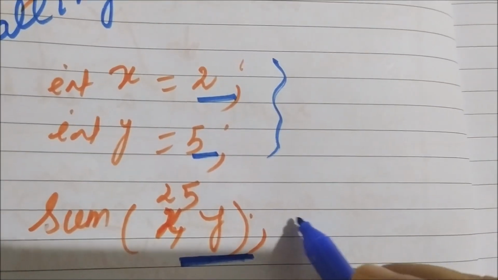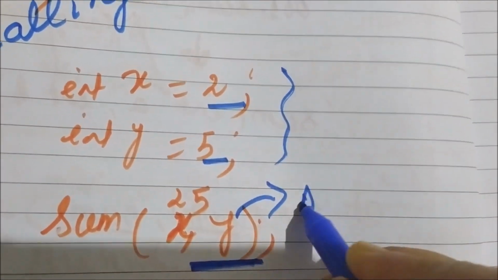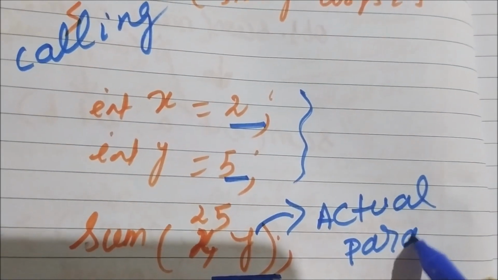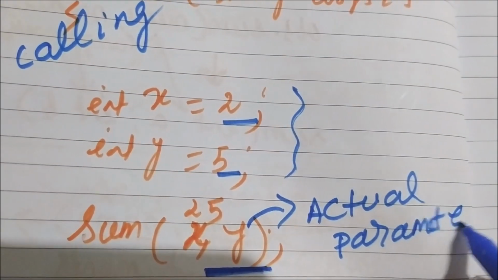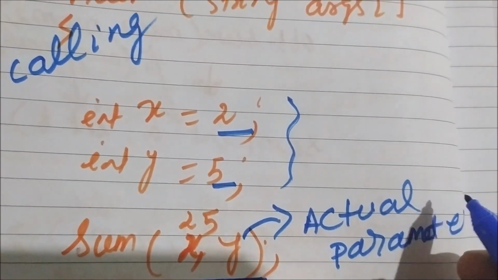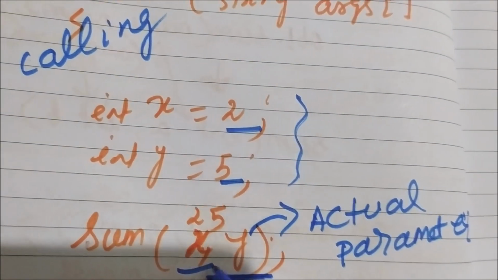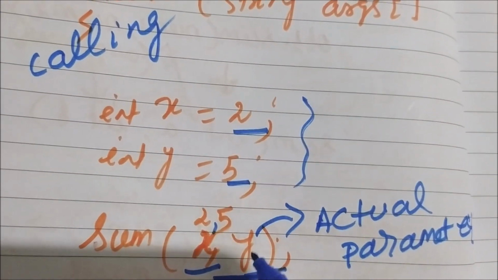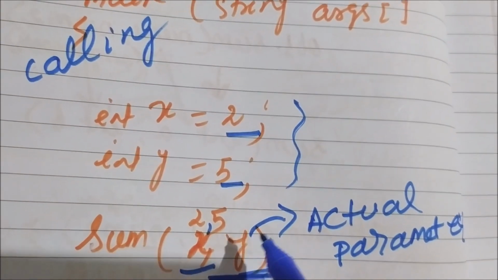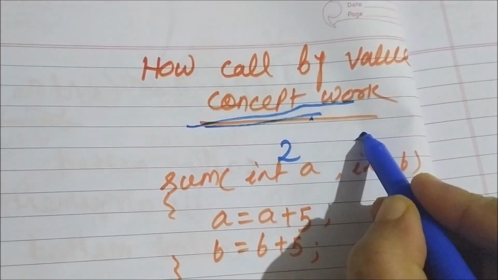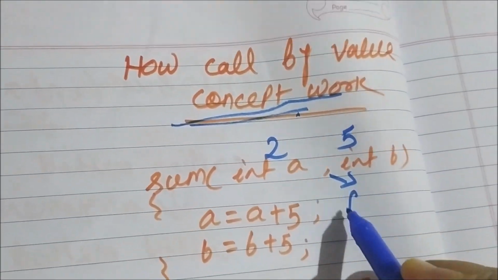This is your actual parameter. This x and y value, this is 2 and that is 5. Now when they go here, they will be 2 and 5. They are the formal parameters.